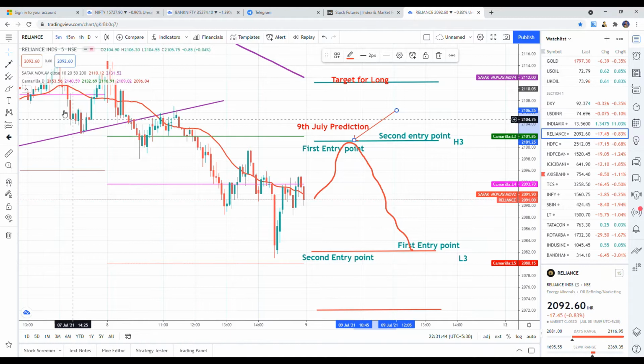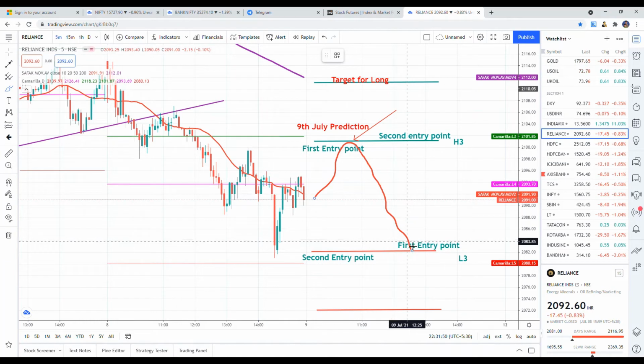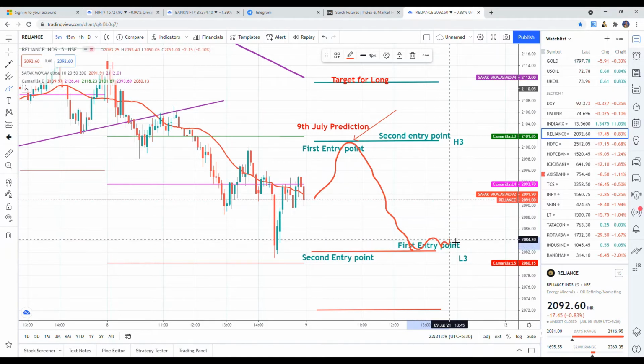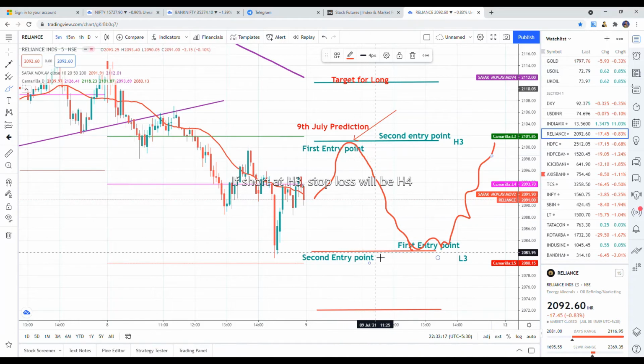At any time the stock may bounce back from L3. It is a possible scenario that when the stock comes to L3, traders may book their profit, and the stock will bounce back to H3. So the Camarilla principle we are using: when the script comes to H3, you can go short, and your stop loss will be L3. When the script comes back to L3, you can go long with the stop loss of L4.